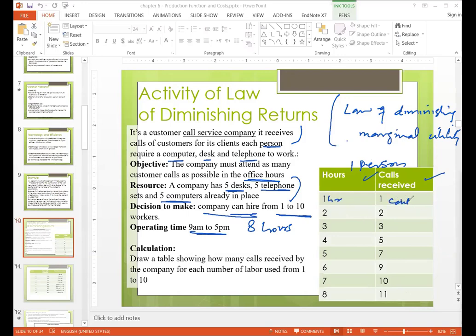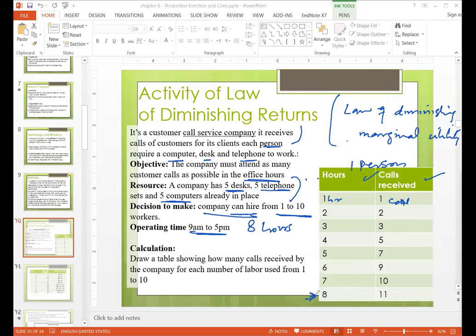If he works 2 hours, he will receive two calls, and so on. If he works for 8 hours, he will receive 11 calls. Okay, so this is a table for one person.